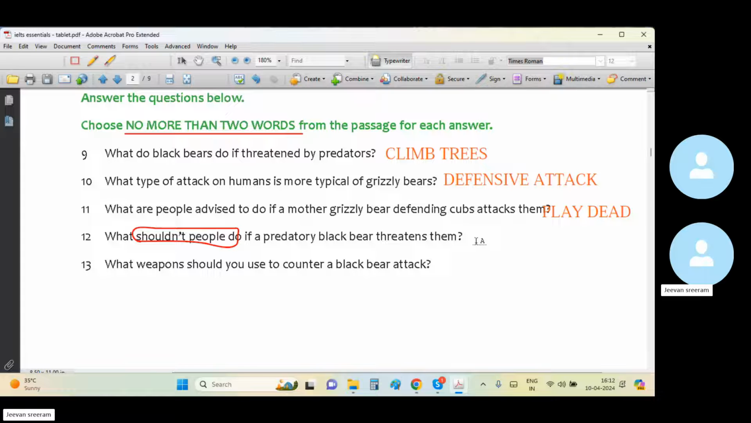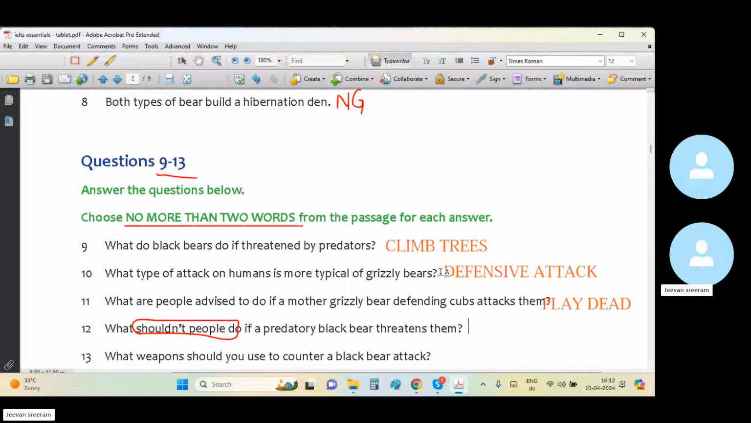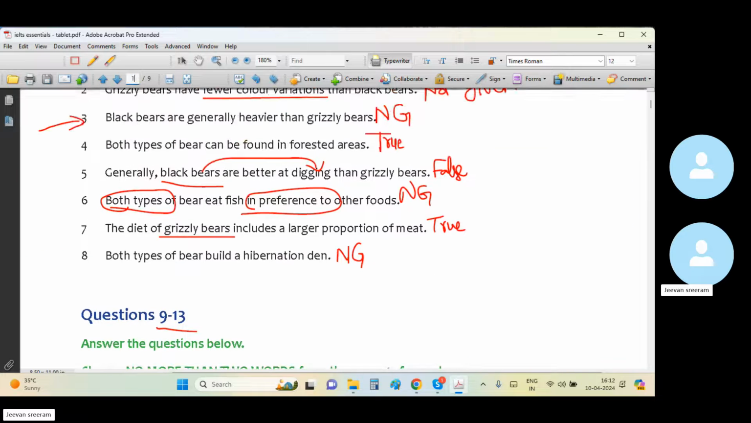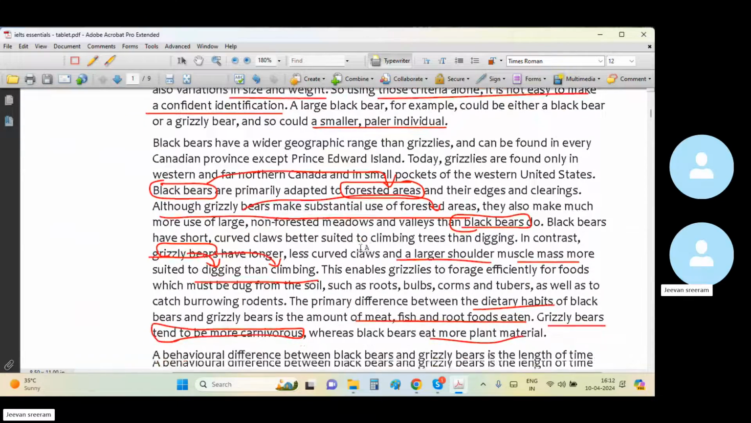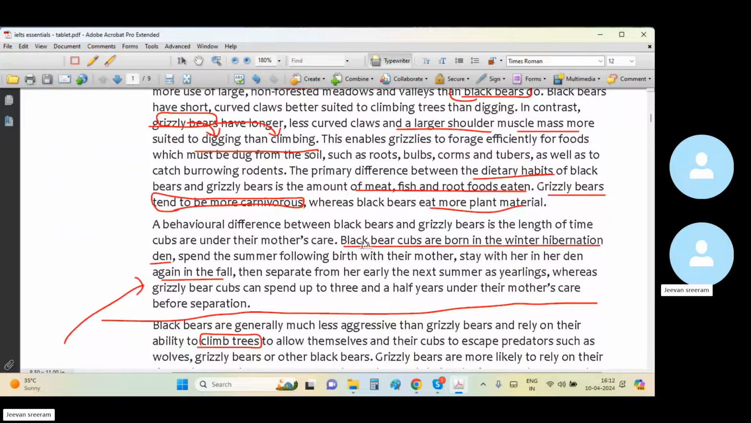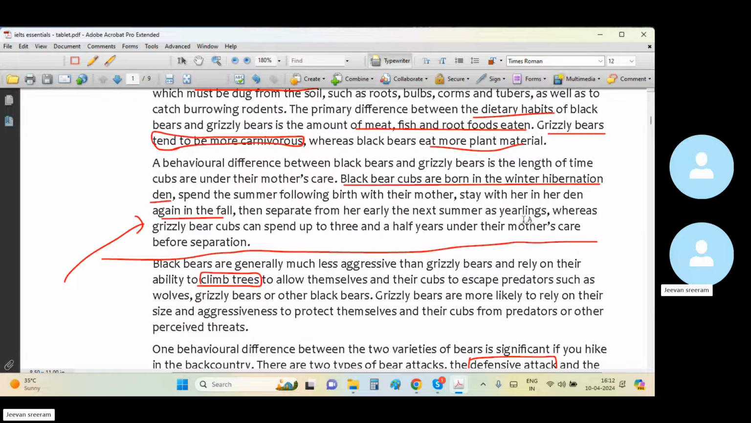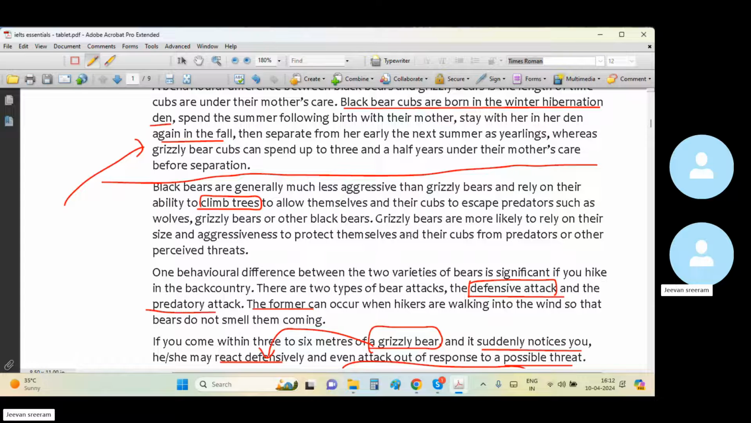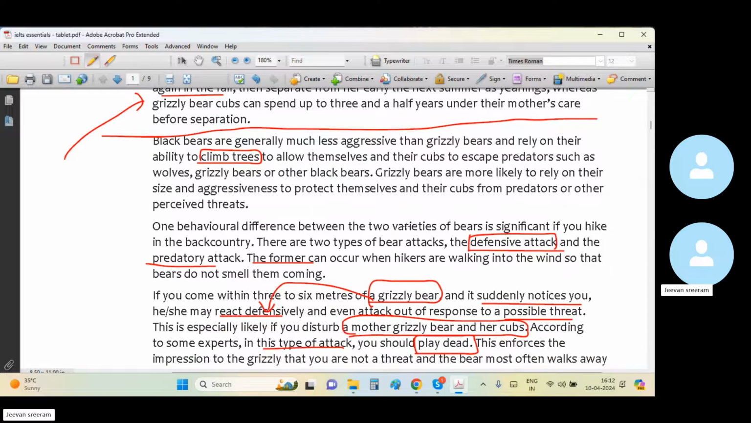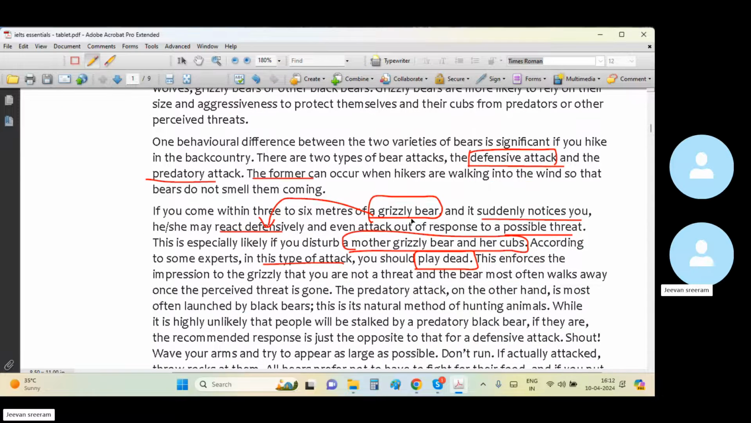You should not run. What is given? Show me the proof line. Is it indicating to run or not? The answer is run. The statement says you should not run. The question is asking what you should not do. Running should not be done. But in the question it has been given as run, so just write down run only.